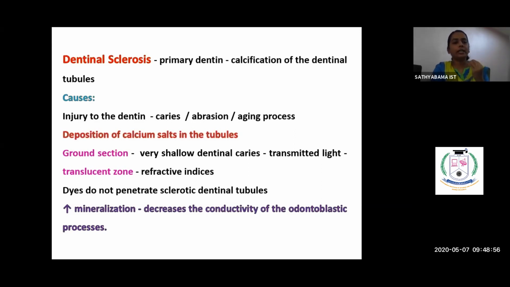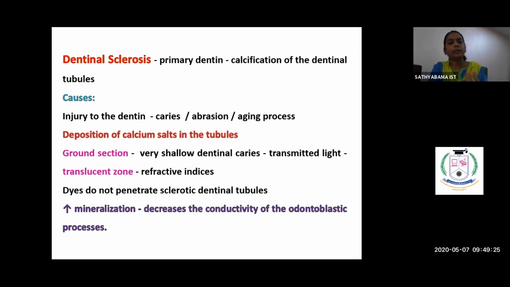So the exposed dentinal tubules will invite saliva, food particles, and also the minerals from our oral cavity, and microbes also. It is going to react in such a way that it absorbs the minerals from the saliva into the dentinal tubules, so the tubules are going to get accumulated with minerals. So that will cause sclerosis.